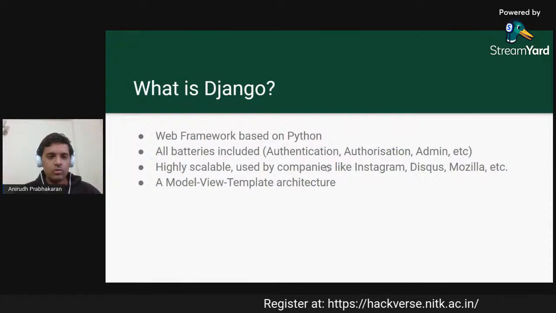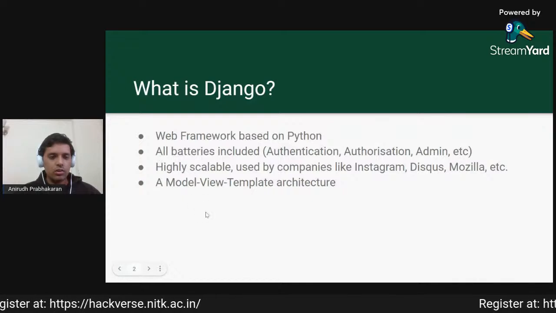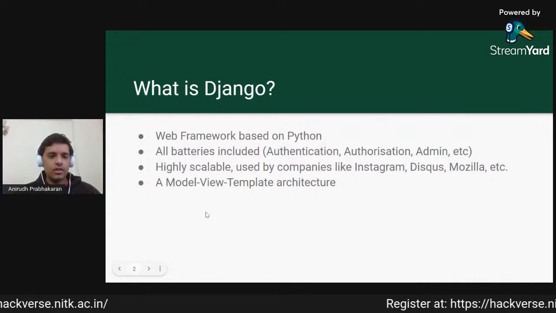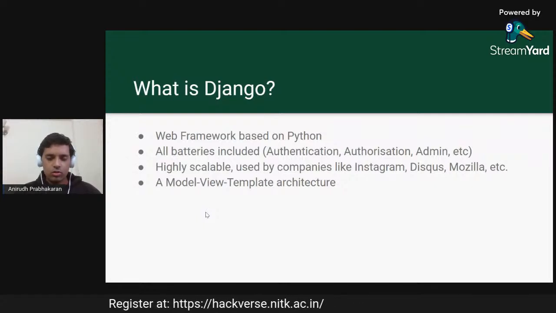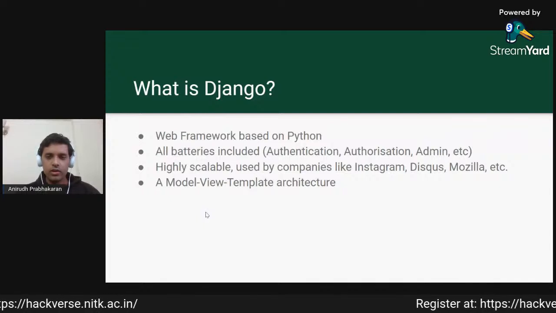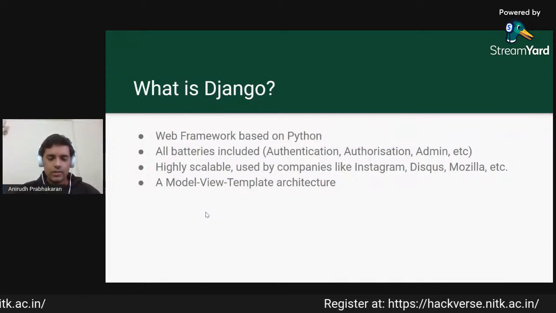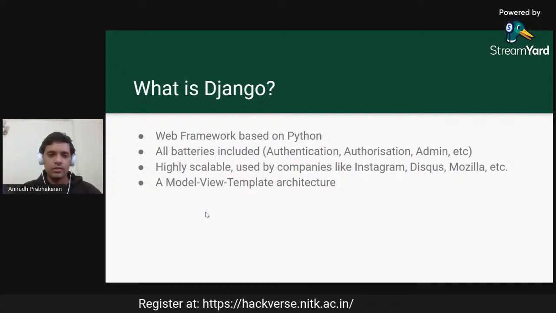There are a lot, but Django is one of the most prominent ones. The deciding factor of Django is that it has a lot of batteries included. What that means is that it has a lot of modules already pre-built into the core application itself. For example, we have authentication and authorization pre-built in, and there's also an admin dashboard which is pre-built in, and we do not have to create the dashboard itself.